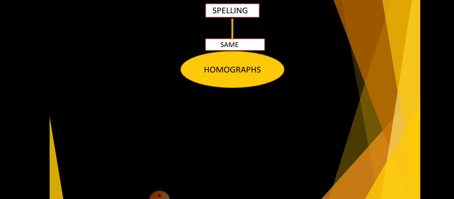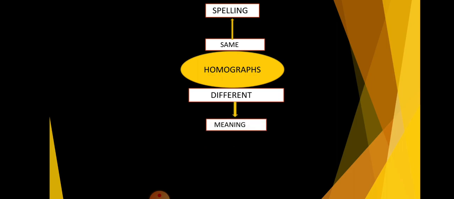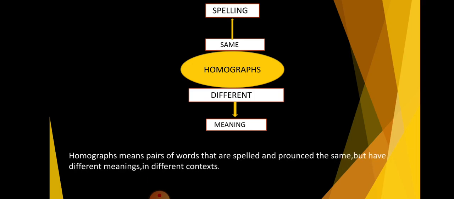Now next activity, homographs. What do you mean by homographs? In homographs, the spelling is same. Means homographs, the word spelling is same, but the meaning of the word is different. Means homographs means pairs of words that are spelled and pronounced the same but have different meanings in different contexts.